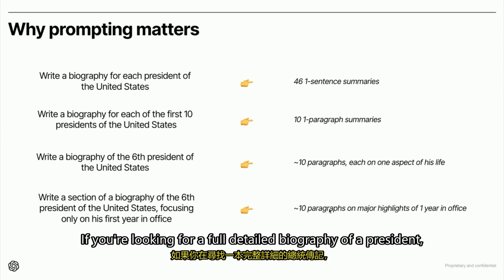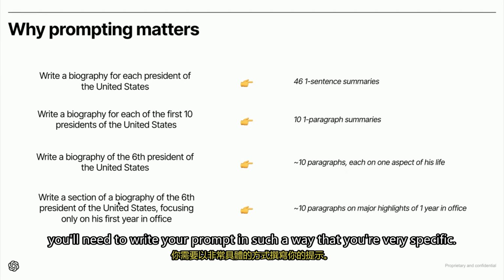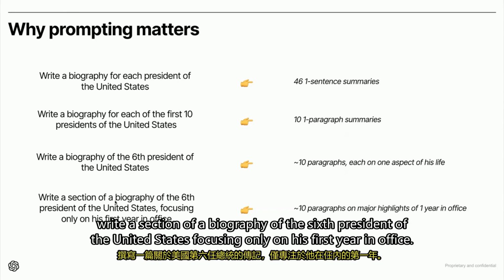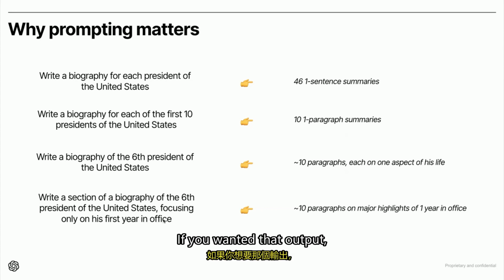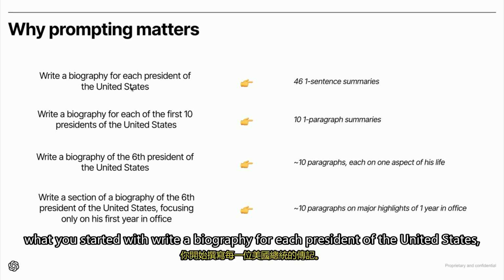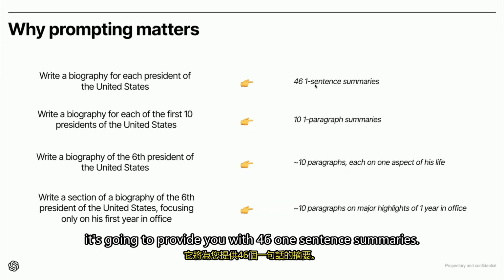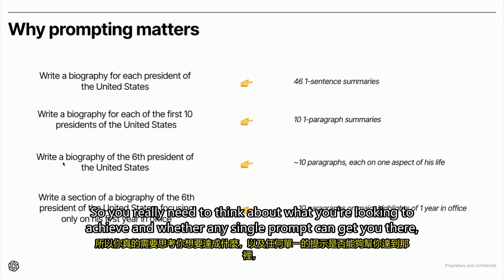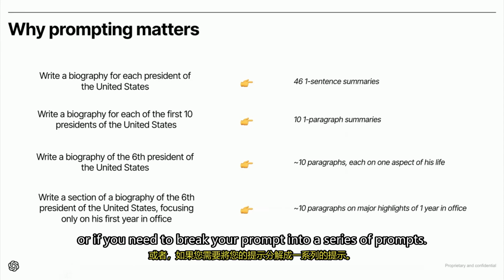If you're looking for a full detailed biography of a president, you'll need to write your prompt in such a way that you're very specific. You can see this last prompt here: write a section of a biography of the 6th president of the United States, focusing only on his first year in office. If you wanted that output, but you started with write a biography for each president of the United States, it's going to provide you with 46 one-sentence summaries. So you really need to think about what you're looking to achieve and whether any single prompt can get you there, or if you need to break your prompt into a series of prompts.